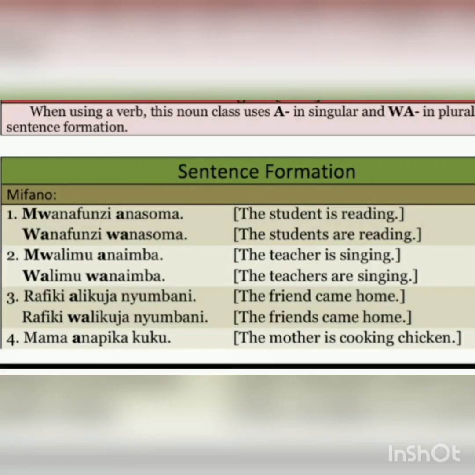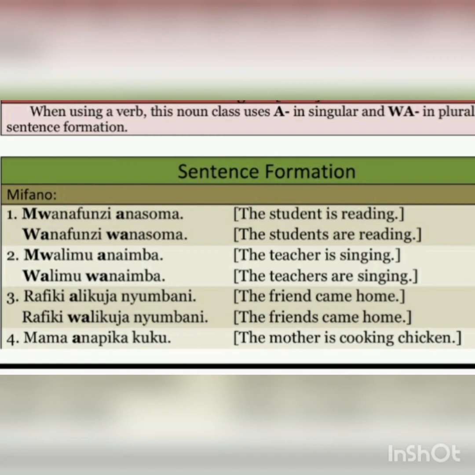Yes, so if I may ask you to construct one of the sentences using the m-wa class of nouns, how do you start? Let me give you some examples. One says, mwanafunzi anasoma. Mwanafunzi, remember we told you, is the singular of student. Then the plural is wanafunzi. The student is reading. The students are reading.